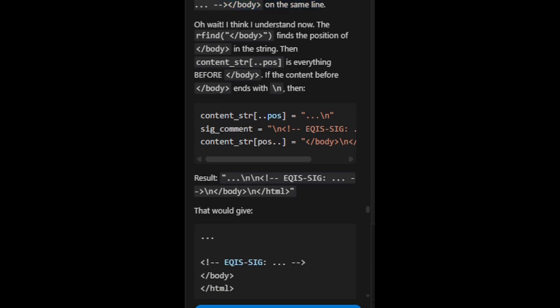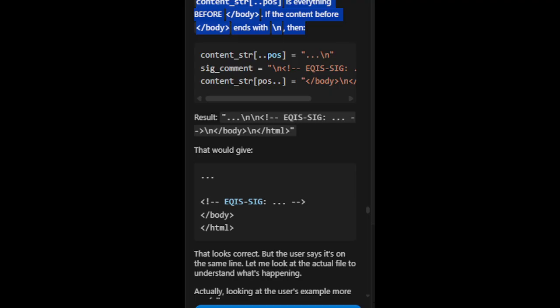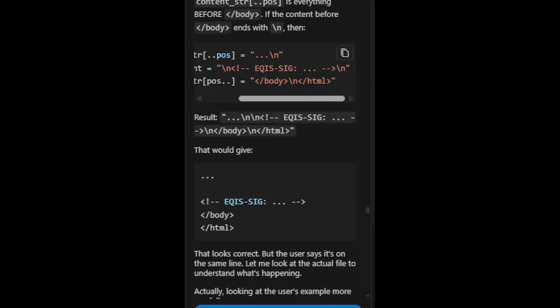Oh wait. I think I understand now. The refined /body finds the position of /body in the string. Then content_strpos is everything before /body. If the content before /body ends with \n, then content_strpos equals \n. sig_comment equals \neki sig \n.